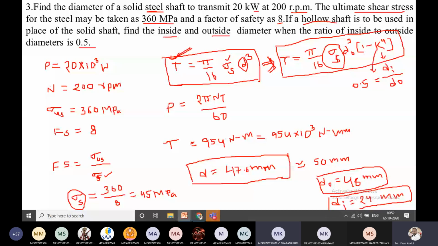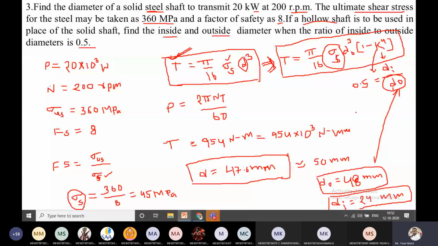Now shall we move to the next problem? See here, the problems we have discussed so far, first, second, third, are all cases where the shaft is subjected to pure torsion. Identification of the problem is very important. Identification means finding which category the given question belongs to.